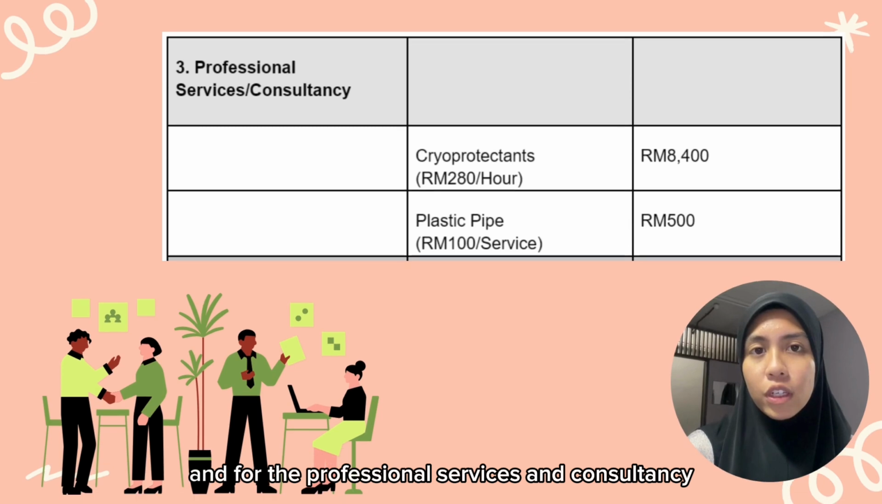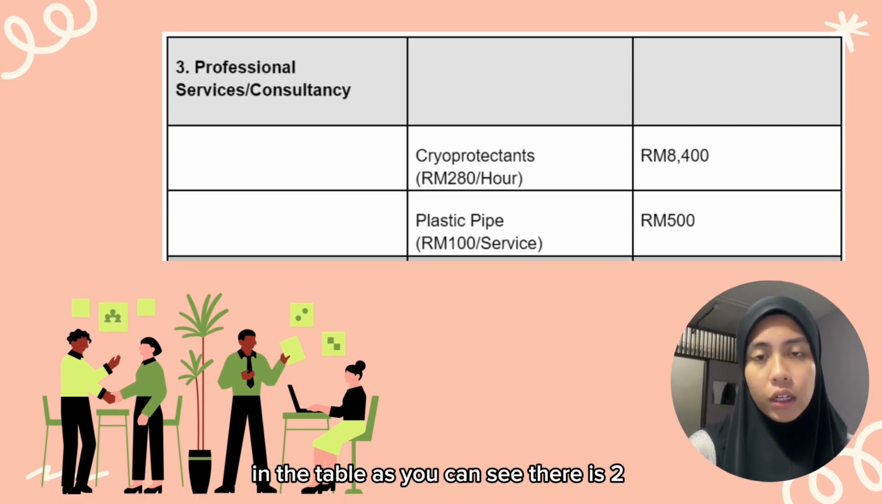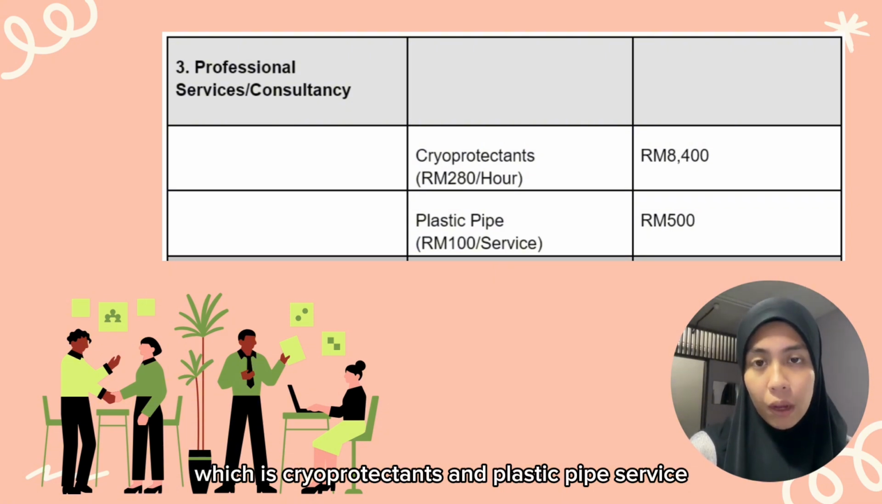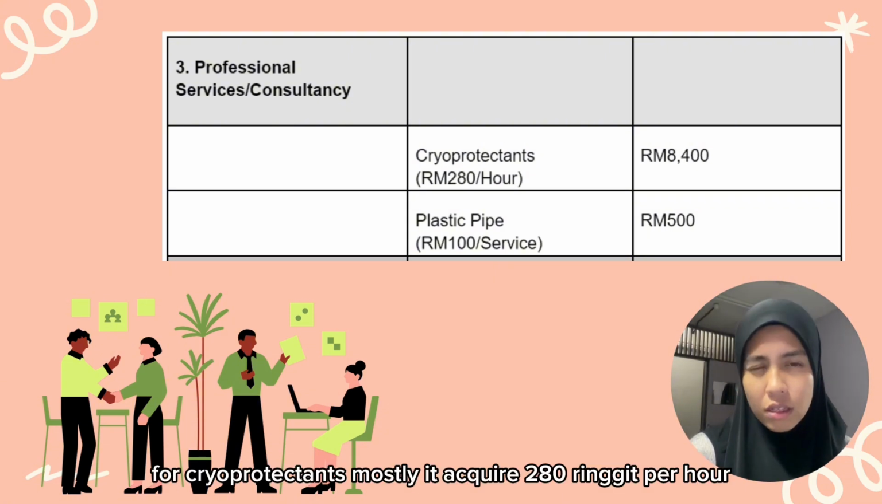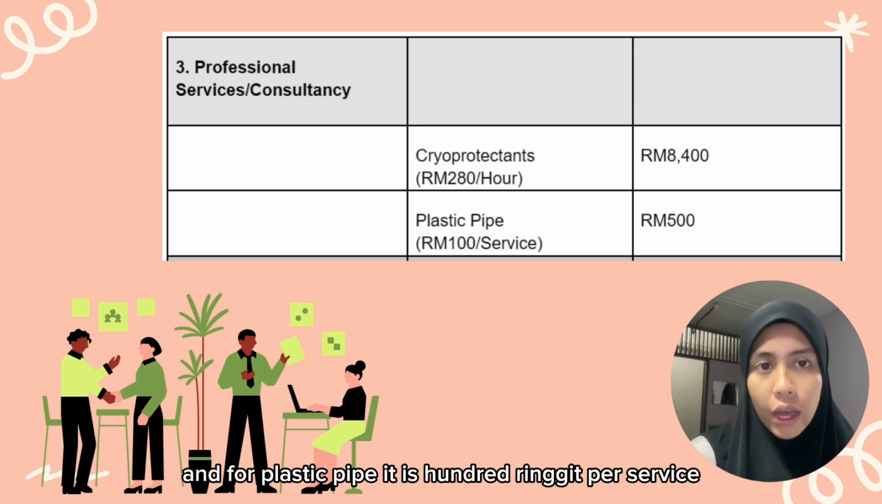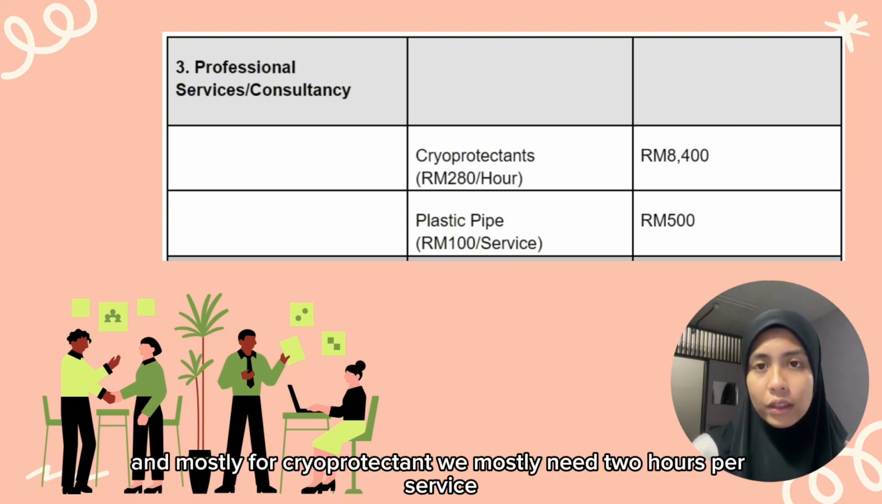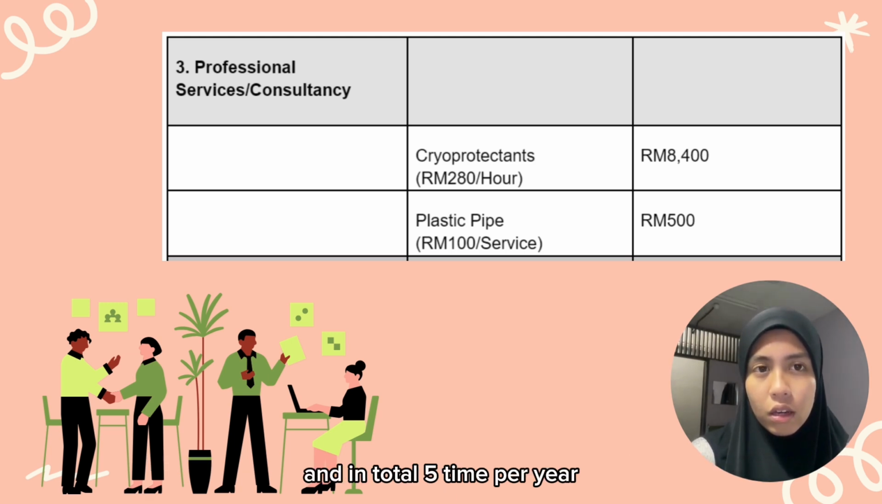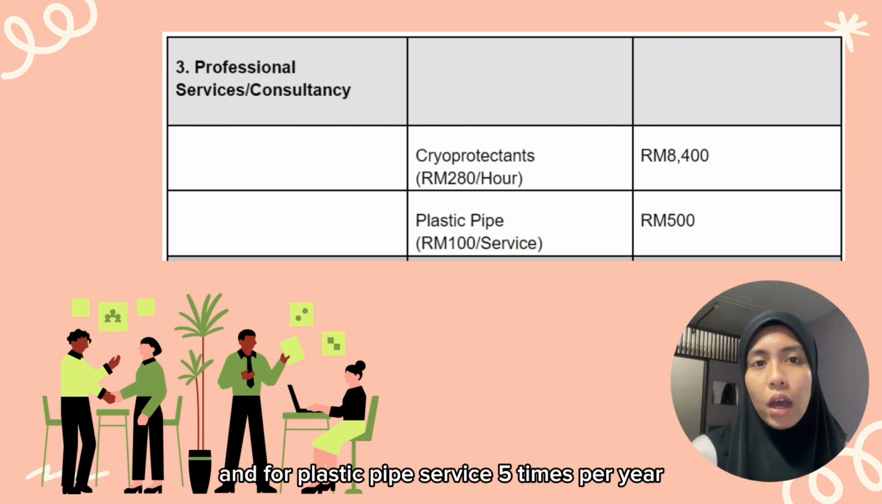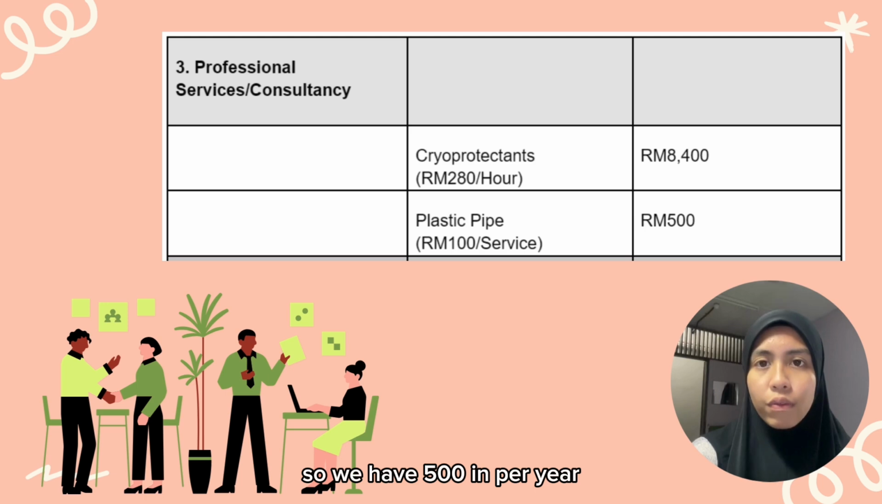So next, for the professional services and consultancy, in the table as you can see, there are two, which are cryoprotectants and plastic bag service. For cryoprotectants, it requires 280 ringgit per hour, and for the plastic pipe, it is 100 ringgit per service. For cryoprotectant, we mostly need 2 hours per service, and in total 5 times per year, so we get 8,400. And for plastic pipe service, 5 times per year, so we have 500 in total.